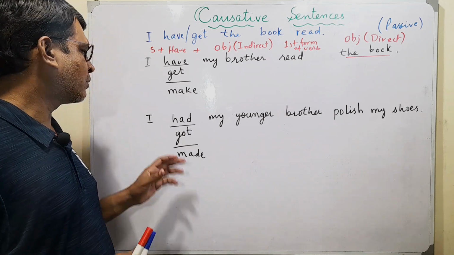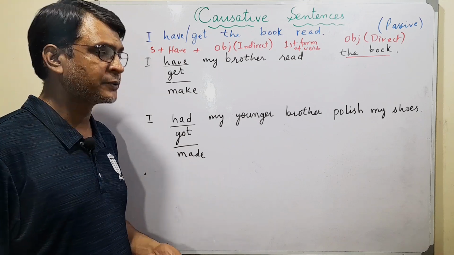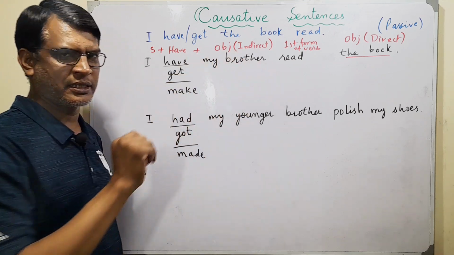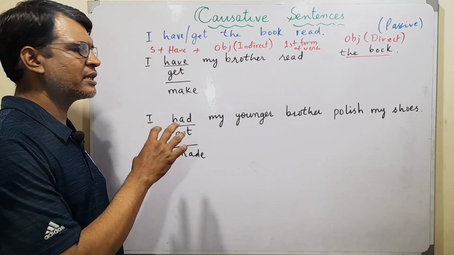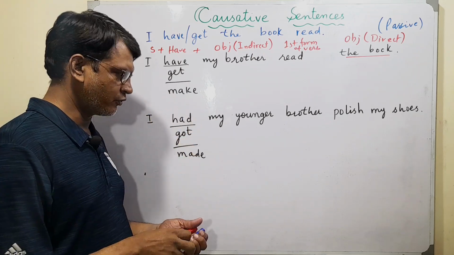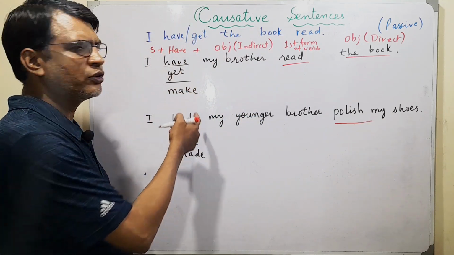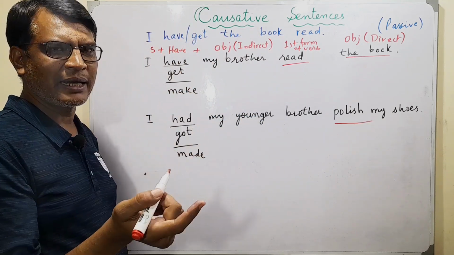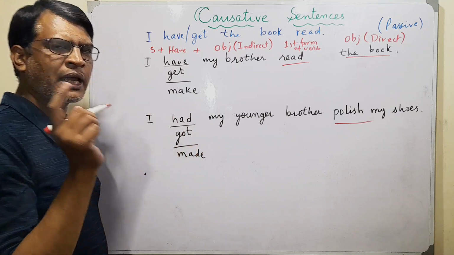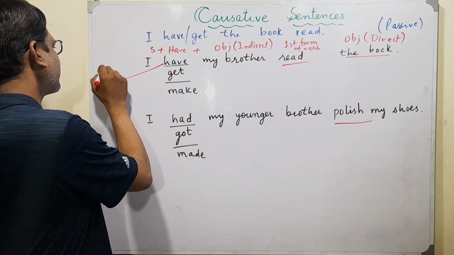So we say, I had, got, and made. This is a sentence which is in past tense. But when we use a structure like this, where we have a sentence in active form, and we are using first form of verb, like read here and polish here, all three of them, have, get, and make, which is also a causative, have different meanings. If you say have, it means it is a request.